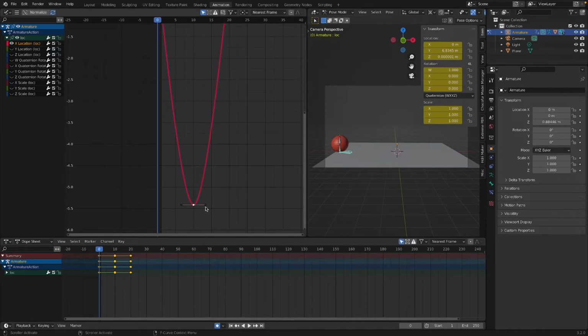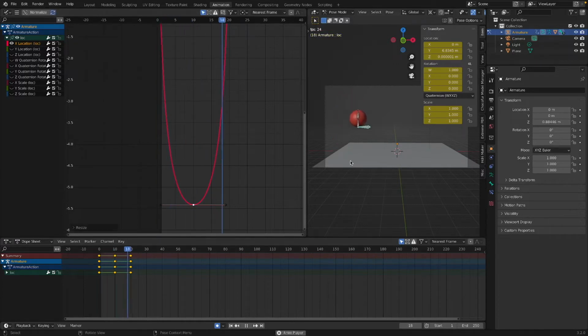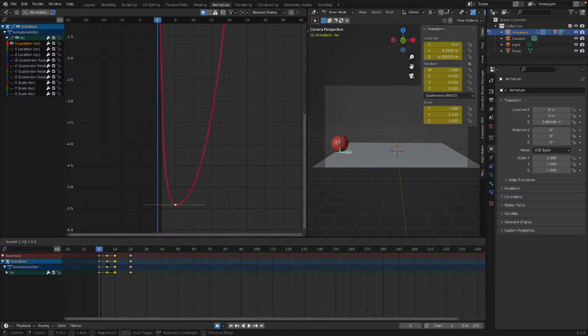And then here, we're just going to click this, do S to make it a bit smoother. So if I hit play, you see how that looks better? Like it just kind of hovers and then it just plops. So that looks pretty good. Now, what we can do is we have all these keyframes selected. I can do, make sure you have the blue line down here. I'm going to do S .5, select it.